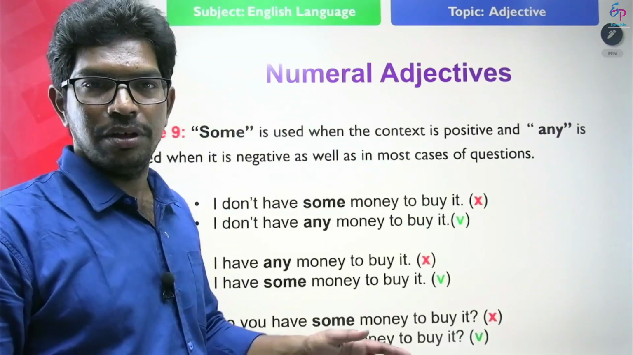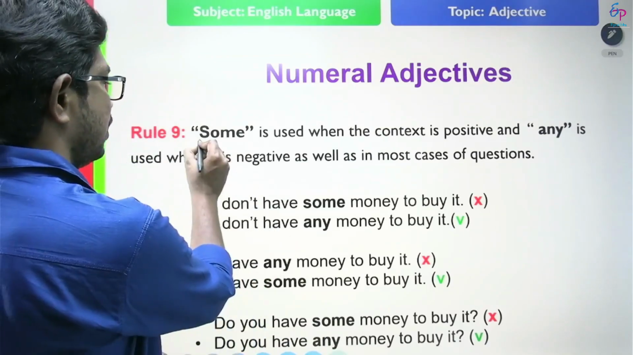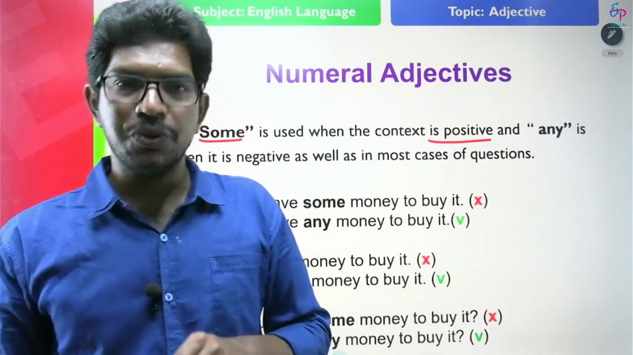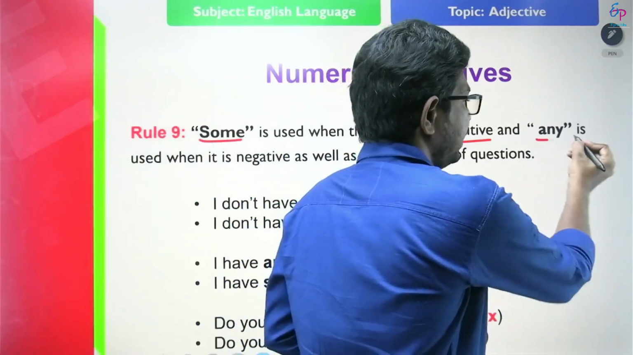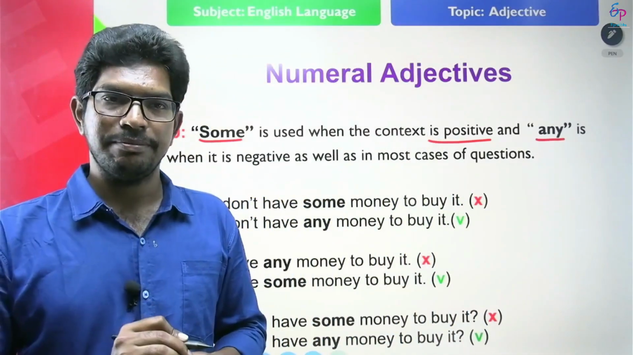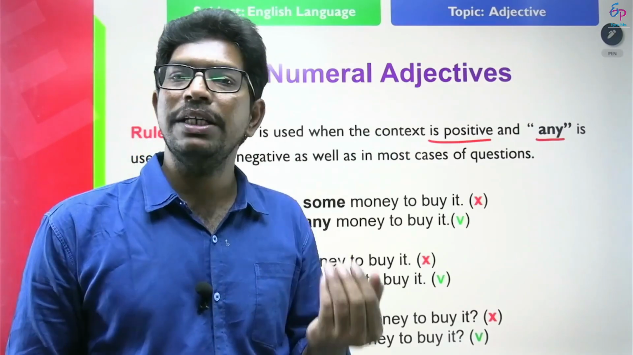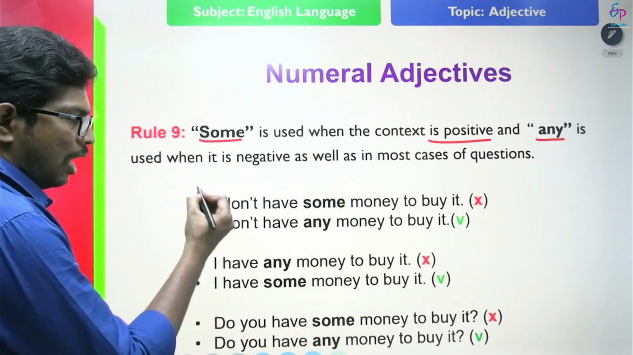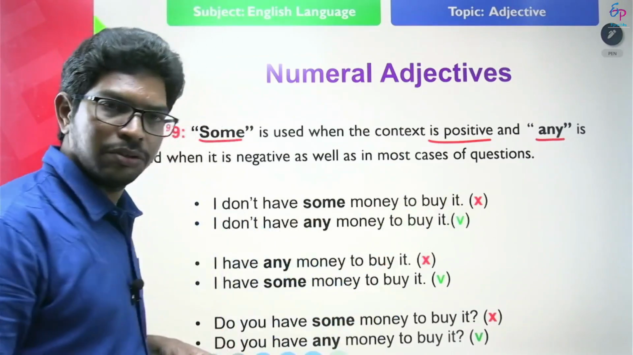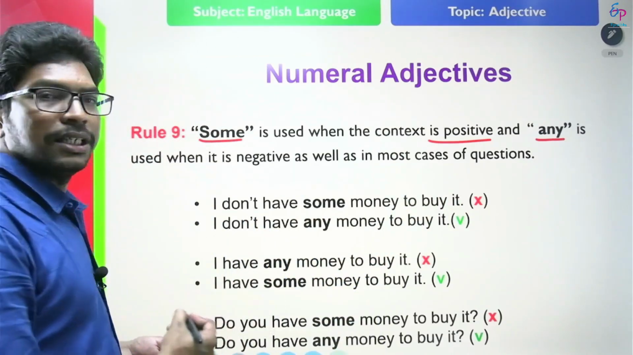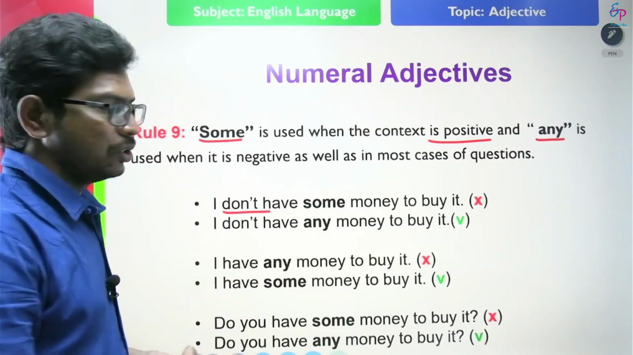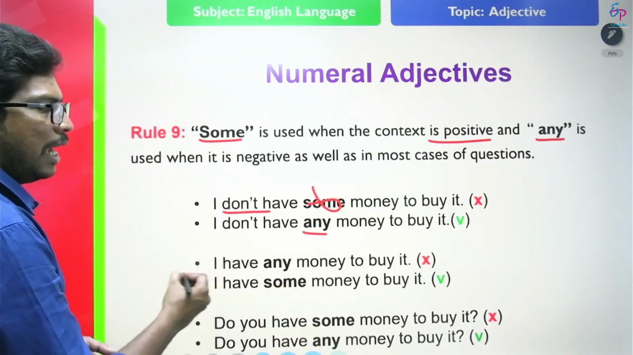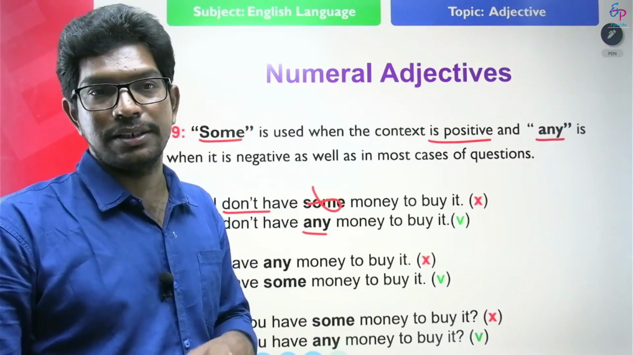See the next rule of indefinite numeral adjective. Some. The word some is only used in positive sentences, whereas any is used in negative and interrogative sentences. Look at the example and find out the error. I don't have some money to buy it. In this example, this sentence is giving a negative idea. So some cannot be used in negative sentences. We use only any in negative sentences. I don't have any money to buy it is correct.